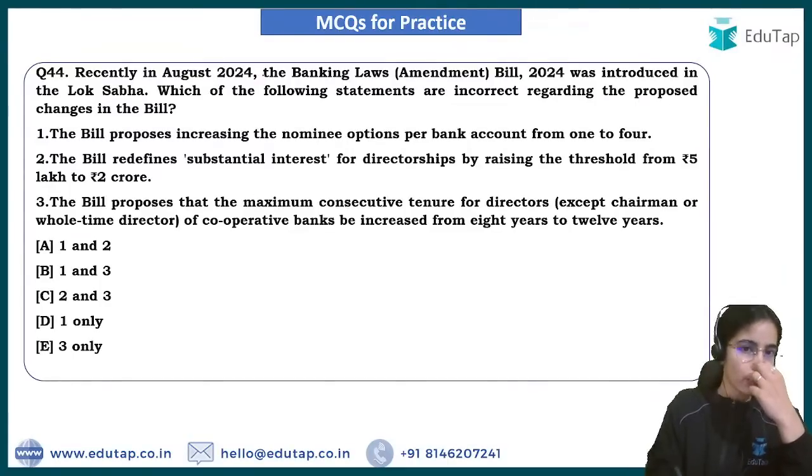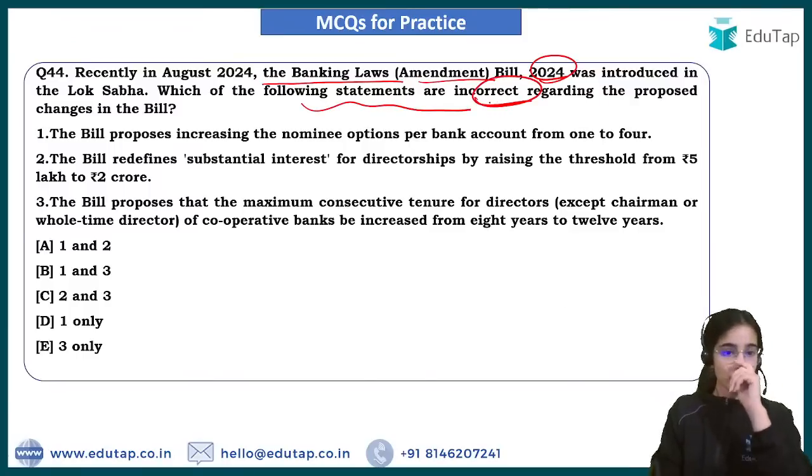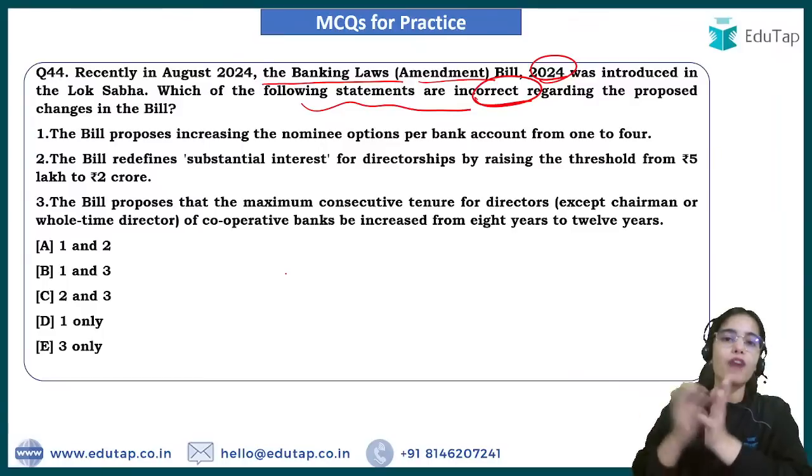Now recently in August 2024, the Banking Law Amendment Bill 2024 was introduced in the Lok Sabha. Which of the following statements are incorrect regarding the proposed changes in the bill? So first of all, the bill proposes to increase the nominee option from 1 to 4. So before you could only have 1 nominee, now the bill proposes to have 4 nominees.